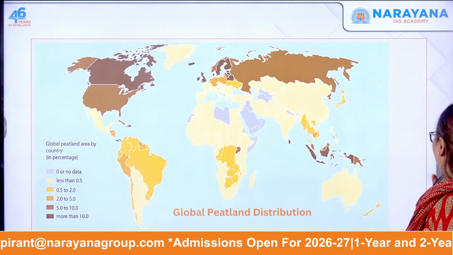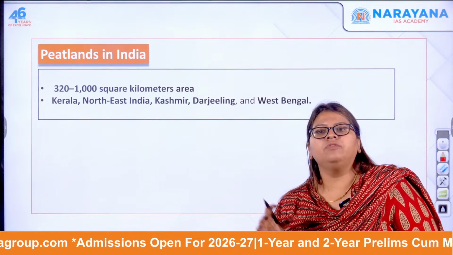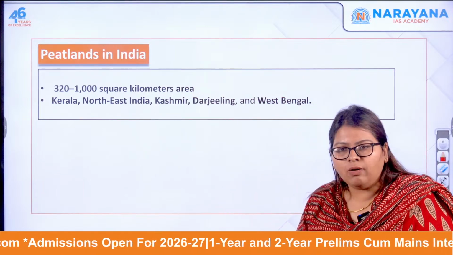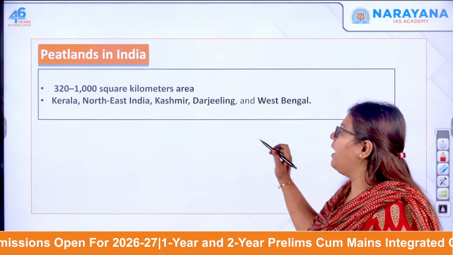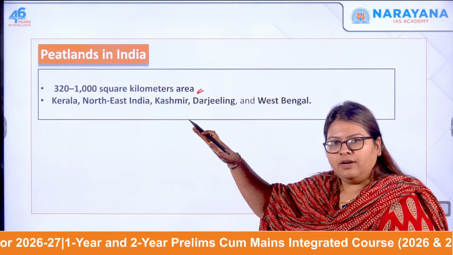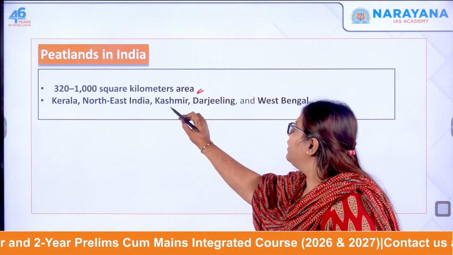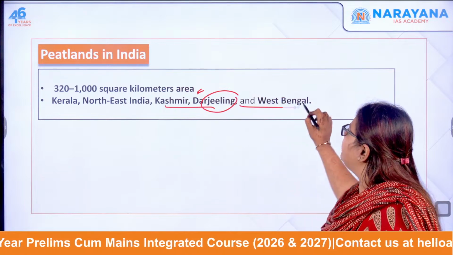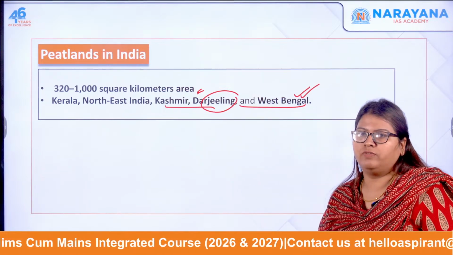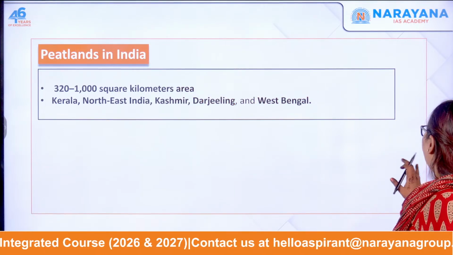Now moving forward, let's see the peatland in India. It occupies around 320 to 1000 square kilometers, and is specifically found in the regions of Kerala and the northeastern region, wherever precipitation is high. Remember that. Also Kashmir, Darjeeling as well as West Bengal. Where mangroves are there, there can also be peatlands. So these are the areas in India.